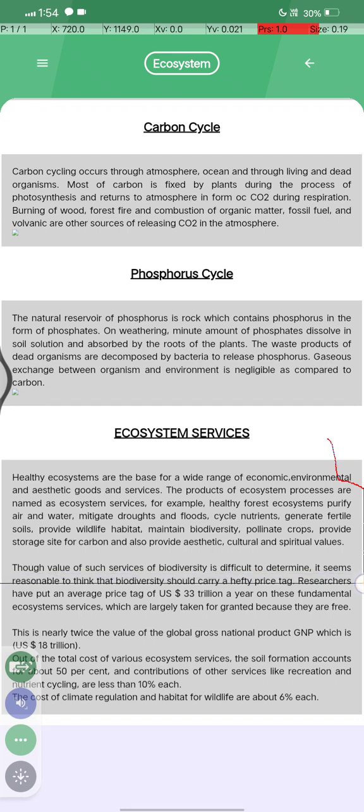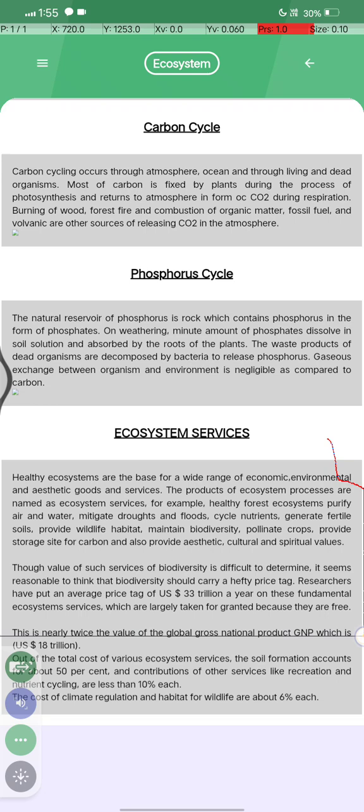It seems reasonable to think that biodiversity should carry a hefty price tag. Researchers have put an average price tag of US $33 trillion a year on the fundamental ecosystem services, which are largely taken for granted because they are free.